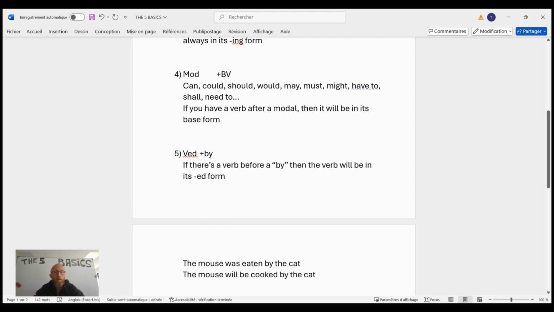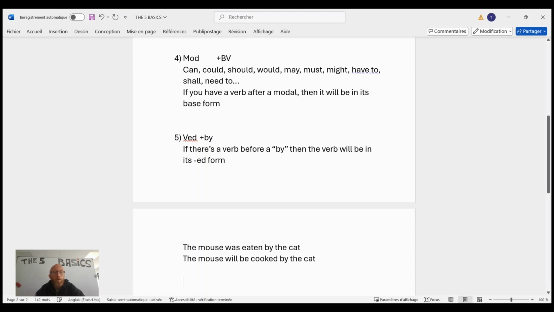So let me give you an example. There you've got two classic sentences. Whenever you're speaking of the passive voice in English, those are the classic examples we give. So there you've got, by the cat. So you know there, it's an irregular, that eaten is its ed form, or cooked there, ed, because there's a by. So same thing, if you had a MCQ, the mouse will be something by the cat.